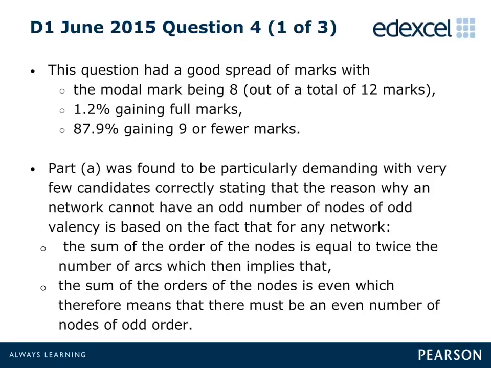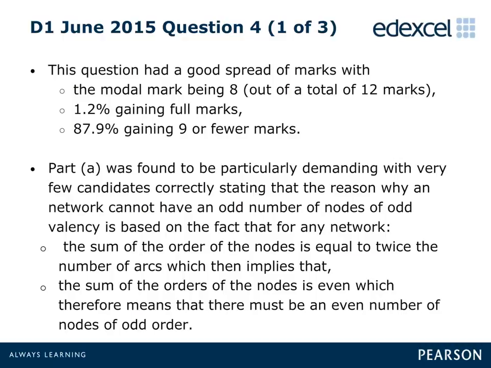This question on the route inspection algorithm proved to be a good source of marks for most candidates, with almost 9 out of 10 candidates scoring 9 or fewer marks, but only 1.2% of candidates achieved full marks. In Part A, candidates were asked to explain why a network cannot have an odd number of nodes of odd valency, and nearly all candidates found this to be the most demanding part of the paper.